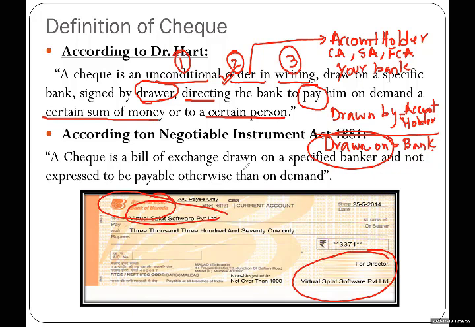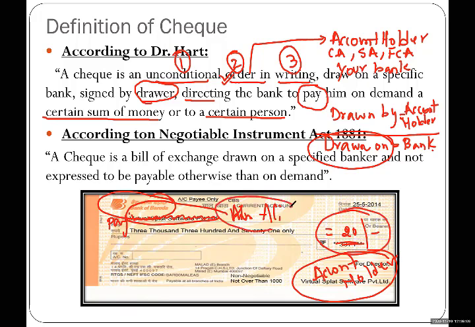For example, in this example, if I write over here pay, let's say, pay Ali. How much amount are you paying? 20 Bahraini dinar. So it is an order to your bank, and who is giving it? The account holder is giving this order to the bank. Pay this amount to Mr. Ali, that is a specified sum, 20 Bahraini dinar. And who is the certain person? The certain person is here, Mr. Ali.